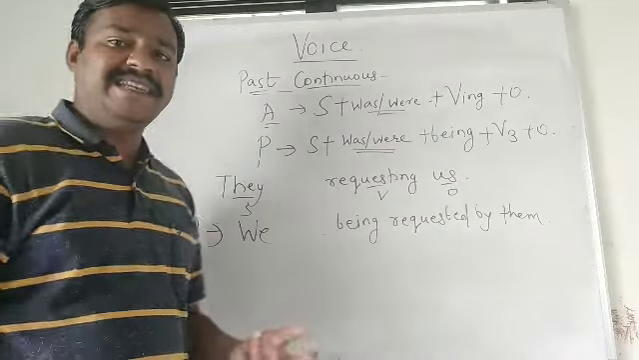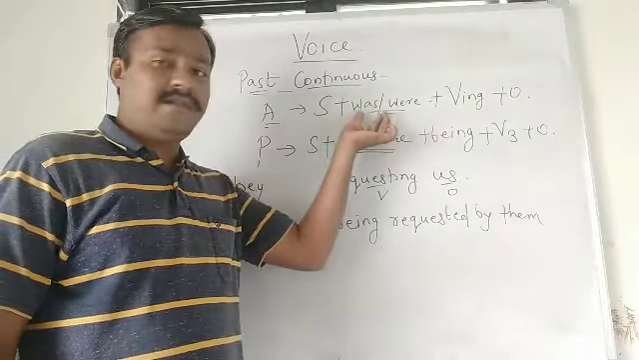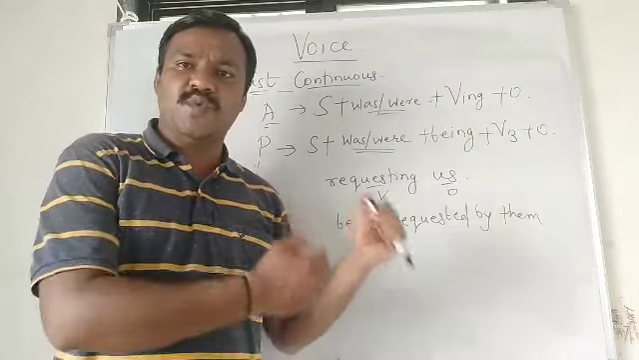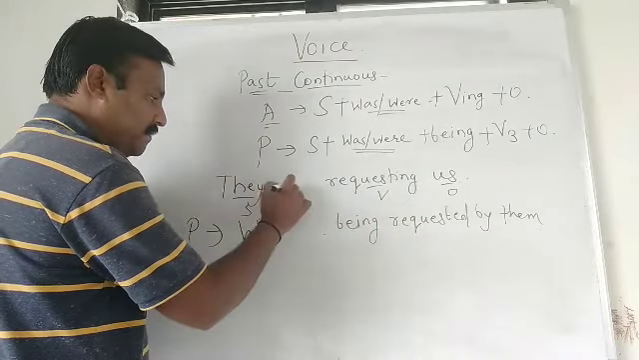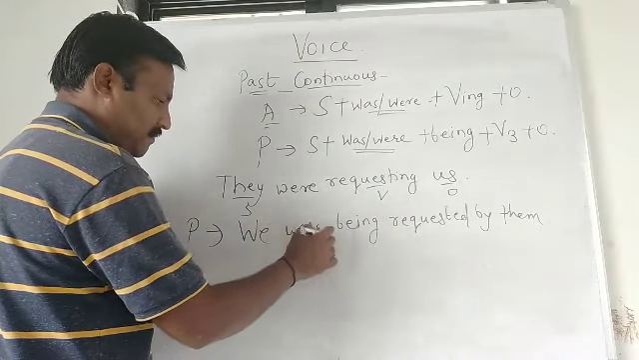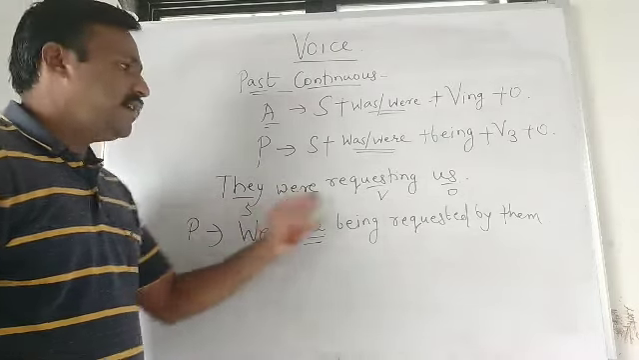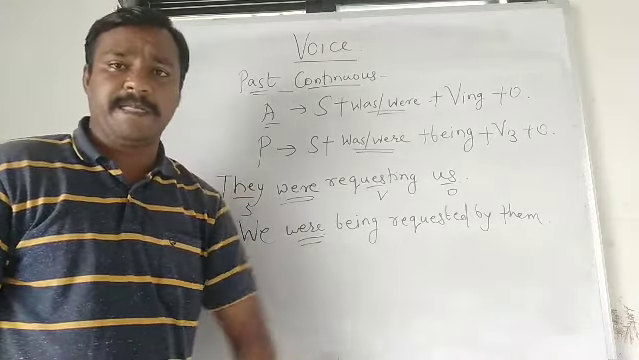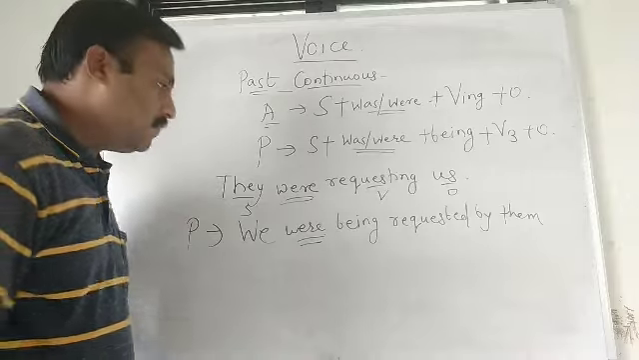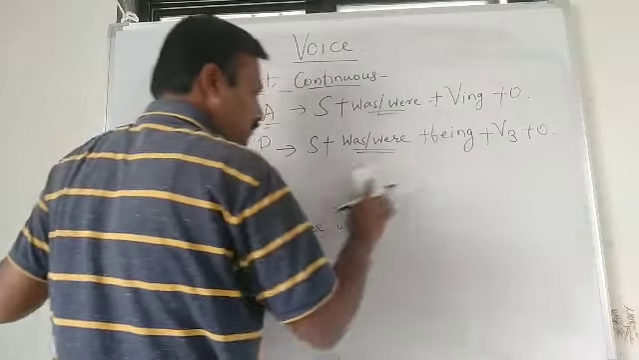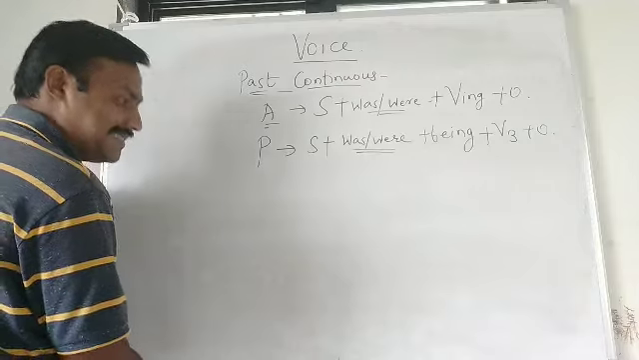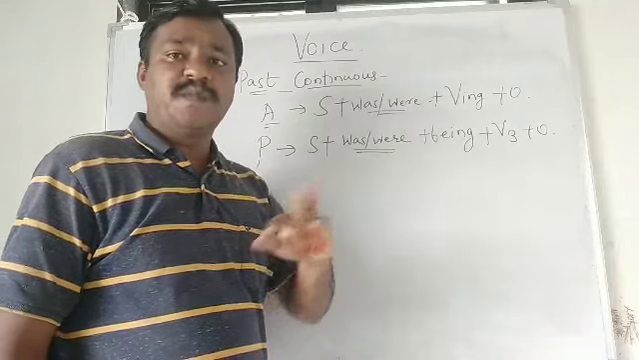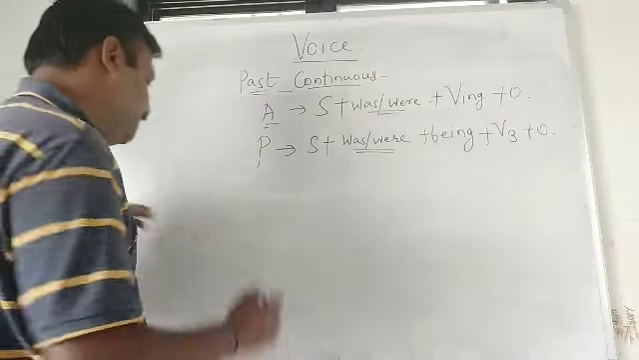The exact difference between present continuous and past continuous is what? Helping verbs. In present continuous we use am is are, and in past continuous we have to use was and were. Simple. They were requesting us, active sentence. We were being requested by them. One more example I will give you. Structures are same. If we change helping verbs, am is are, it becomes present continuous, was were, it becomes past continuous.